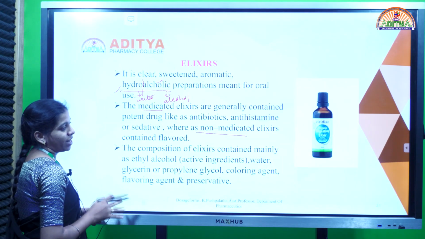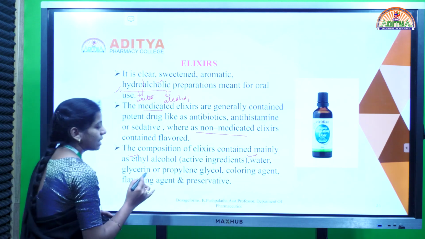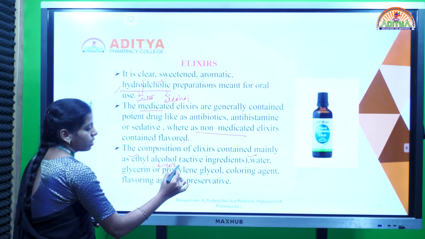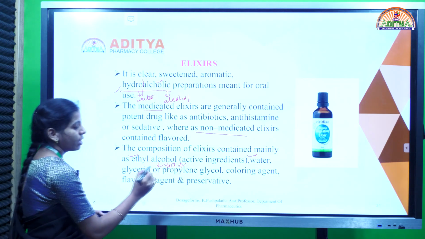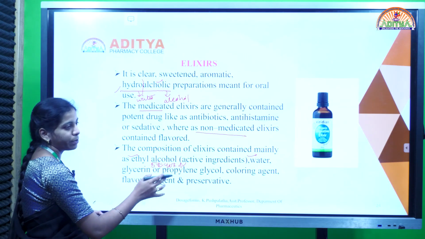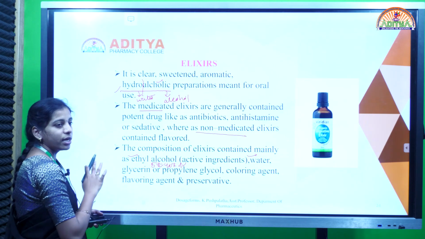The composition of elixir contains mostly ethyl alcohol and water, and the ethyl alcohol is generally present at 5 to 40% volume by volume. This 5 to 40% volume by volume ethyl alcohol acts as a preservative in the elixir preparation.